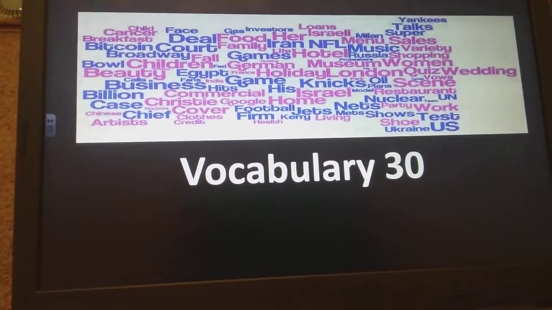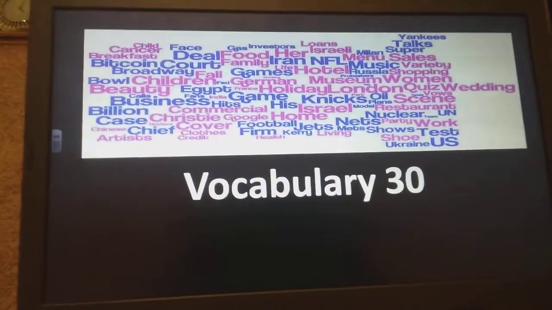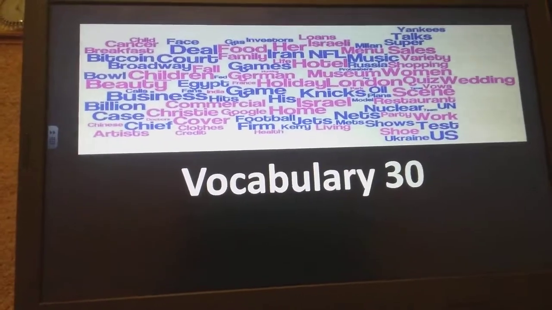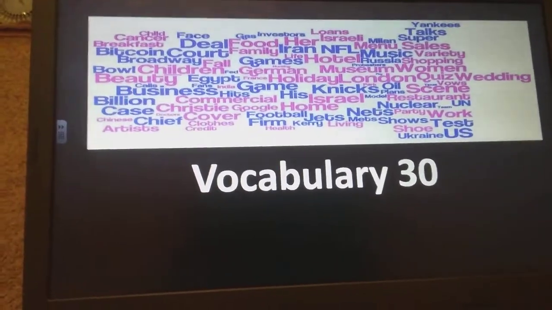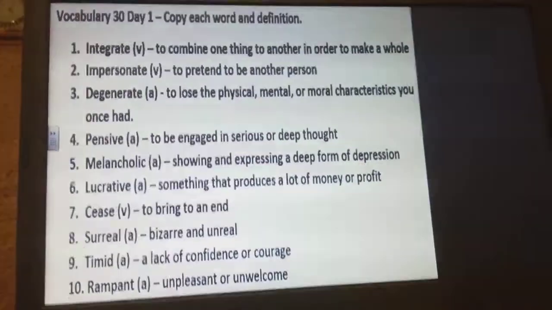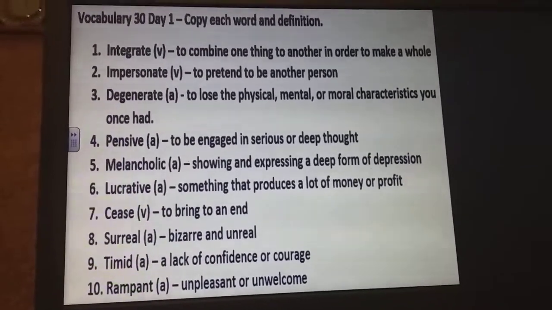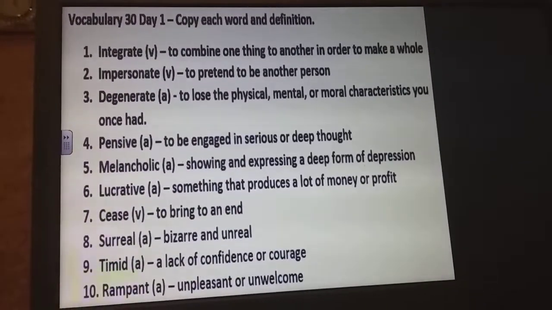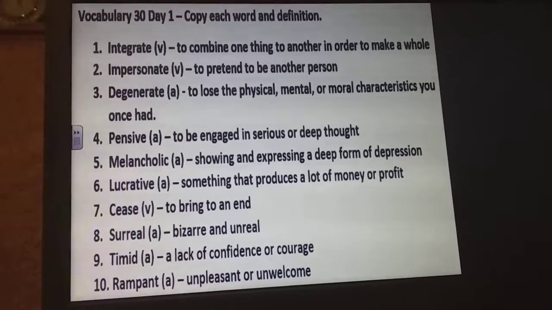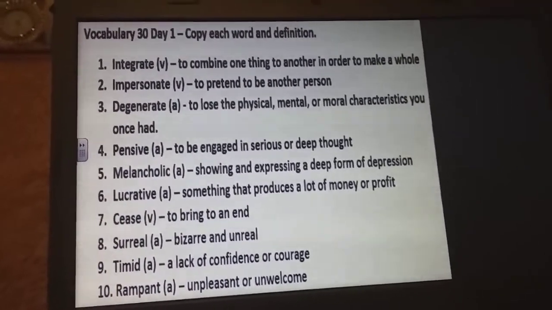Welcome to assignment number 1, Vocabulary 30, guys. This will be your last vocabulary assignment of this type. So let's make it a good one, okay? All right, Vocabulary 30, day 1. Your instructions for assignment number 1: you will type the definition to each word. Let's get started. Word number 1 is the word integrate.